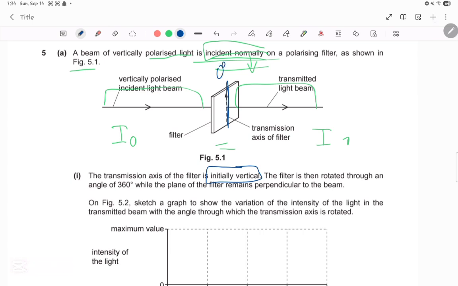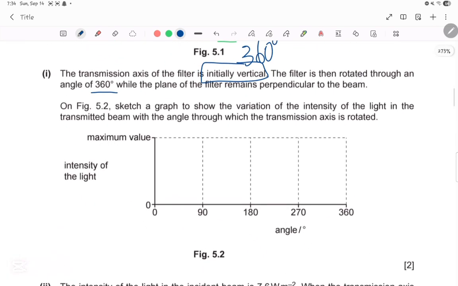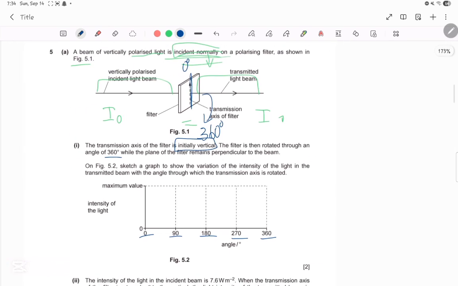They told us the filter is then rotated at an angle of 360. So then it's rotated 360 degrees. And they told us on figure 5.2, sketch a graph to show the variation of the intensity of the light in the transmitted beam with the angles shown below. So they said 0, 90, 180, 270, and 360.